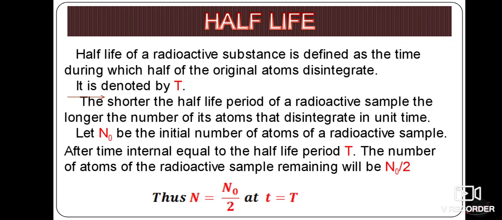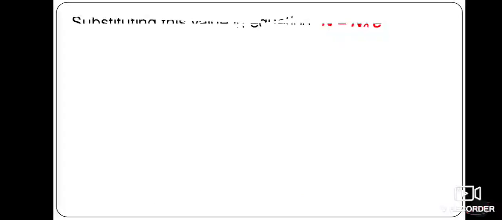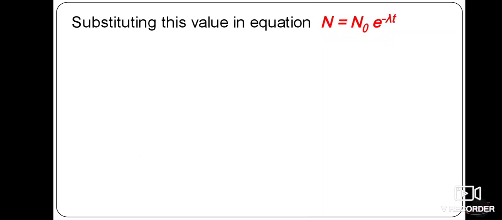Thus we can replace our n by n naught by 2 in our equation, where n is the total number of atoms present. So here the total number of atoms present is n naught by 2, at a time t equal to the capital T, that is the half-life. Now we substitute this in the equation we discussed earlier, n is equal to n naught into e raised to minus lambda t.